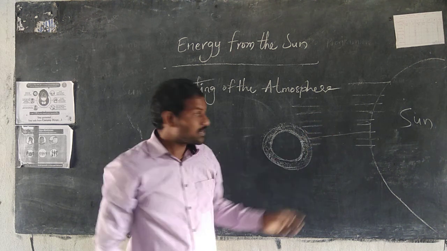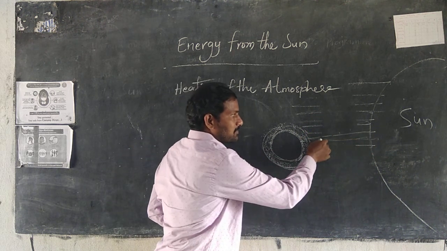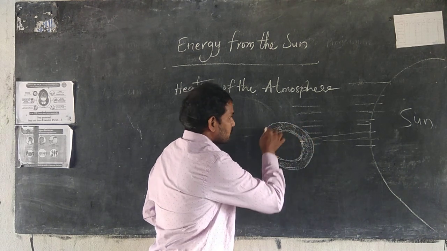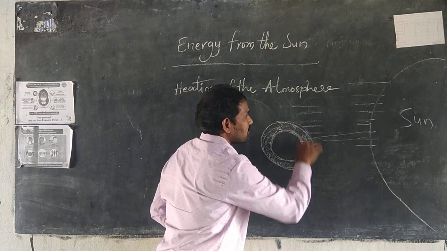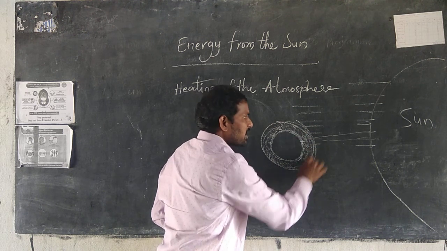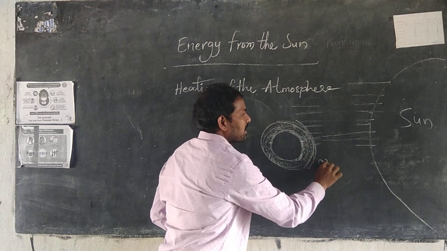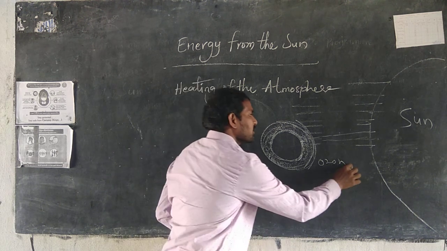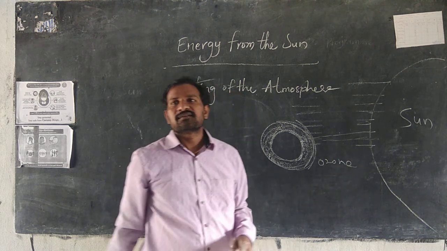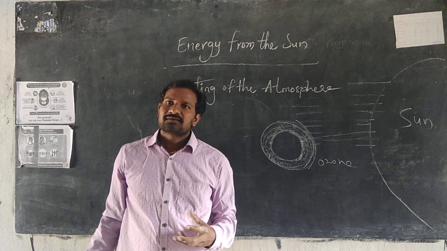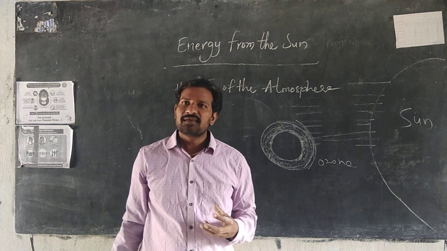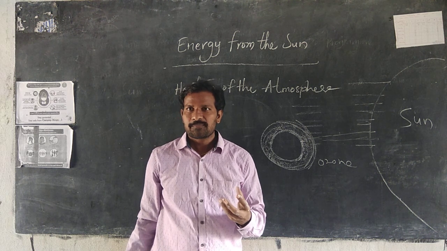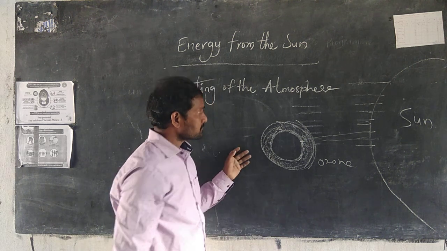These are the harmful rays released from the sun, and they are blocked by the atmosphere. There is a layer, which layer? Particularly the ozone layer. The ozone layer protects us from the harmful rays of the sun. Okay, right.